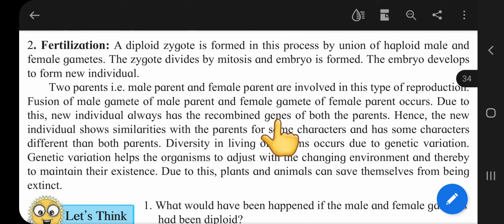Hence, the new individual shows some similarities with the parents in some characters and has some characters different from both parents. Diversity in living organisms occurs due to genetic variations. Genetic variation helps the organism adjust to the changing environment and thereby maintain its existence.